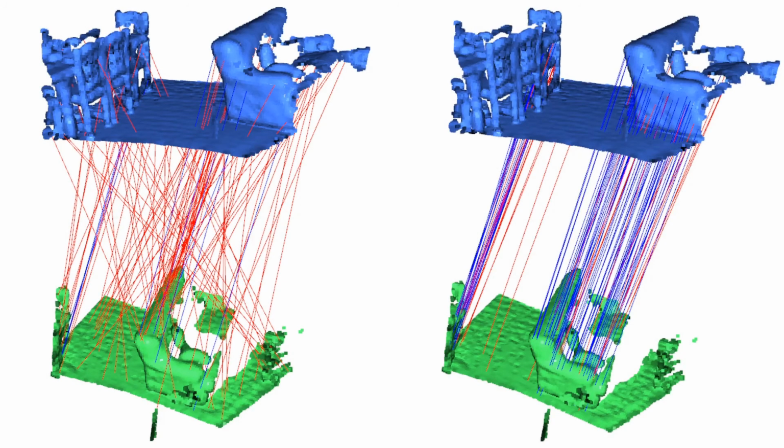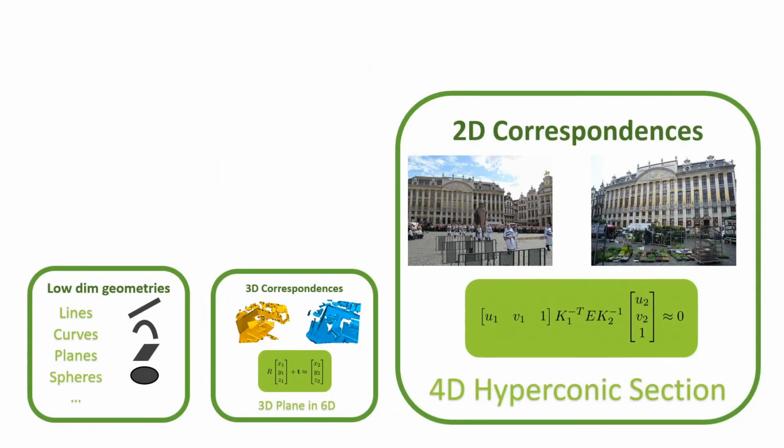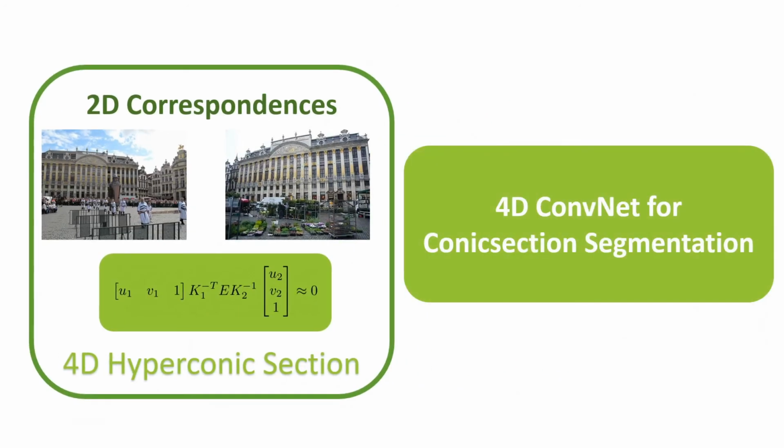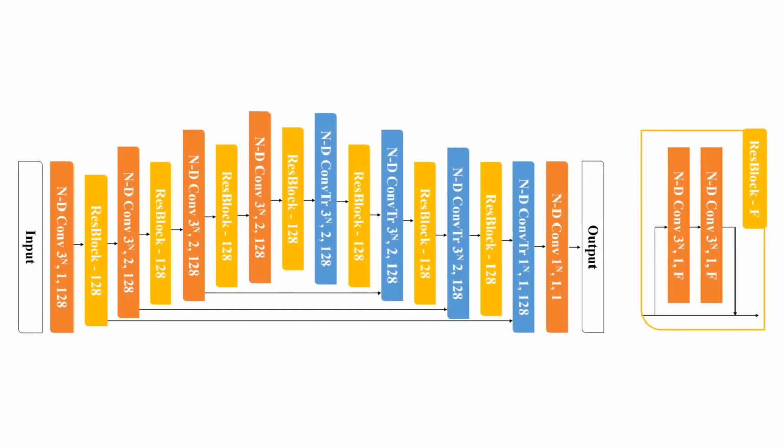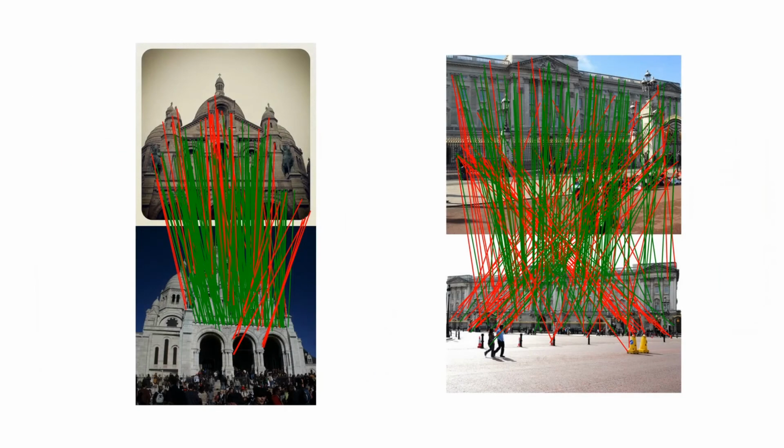Finally, we use a 2D image registration dataset to validate a 4D convolutional network. In this experiment, we use a popular photo tourism dataset, the YFCC100M dataset, to train and test our method. We use a U-shaped network and use the SIFT correspondences to create 4D inputs. We use the F1 score as our main metric.